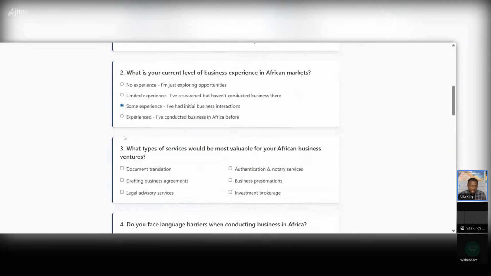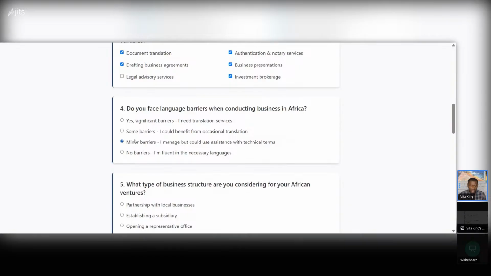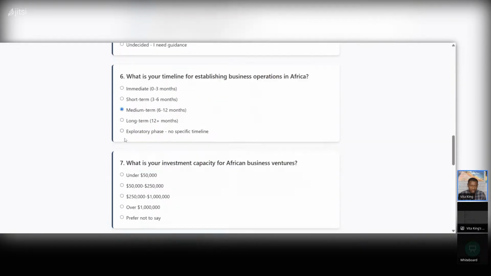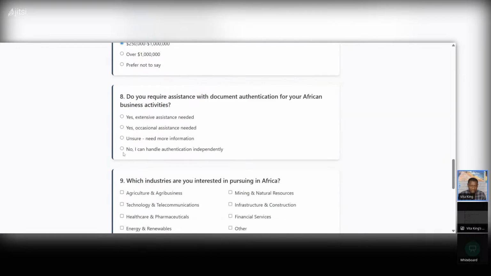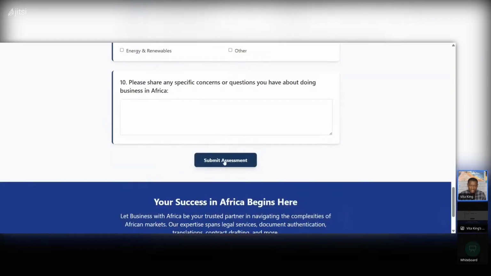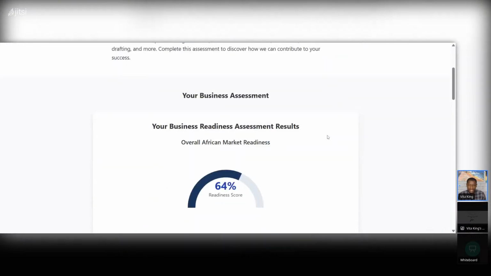It's a questionnaire, so basically you're screening your clients or your customers, and then it's going to give them a result at the end. I'm just going to go through it quickly so I can show you what it is. It's an assessment platform that screens your customers. You can ask the question, and when I hit submit, here we go. You see, it gives them a final summary.